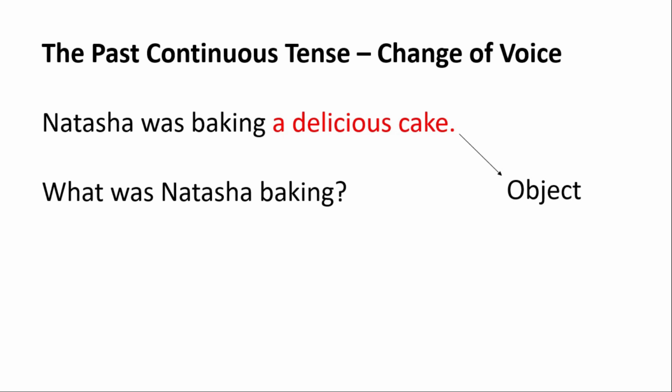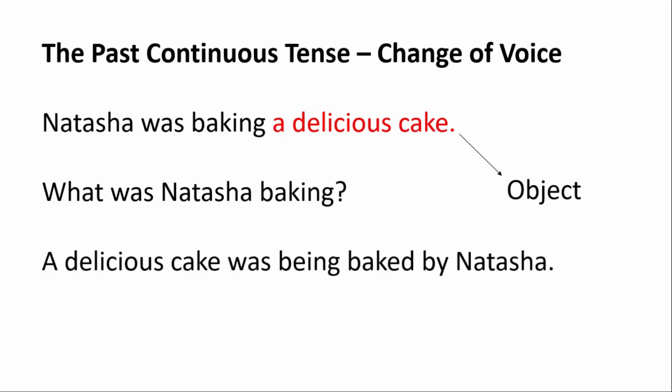So first of all, we have to use the object of the sentence for the passive voice. So we will convert this active voice into passive, like, a delicious cake was being baked by Natasha: was for the past form of the helping verb, being the present participle of be, baked is the past participle of the verb, and by Natasha. So here a delicious cake is the object and Natasha is the subject.